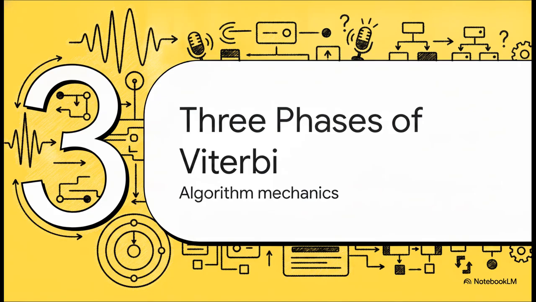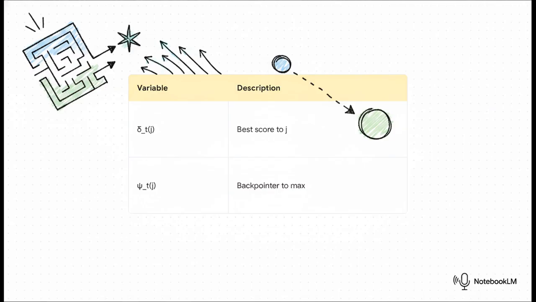Let's move on to section 3, the three phases of Viterbi and the actual mechanics of the algorithm. To track our progress through that maze we just talked about, the algorithm uses two main variables in its dynamic programming array. First up is delta. Delta at time t for state j represents the absolute best score of any path ending in that specific state at that specific frame. We calculate it by taking the max score from the previous state, multiplying it by the transition probability, and then multiplying that by the emission probability of our current frame. Second, we have psi. Psi is literally our breadcrumb. It's the backpointer that simply records which previous state actually gave us that maximum delta score.